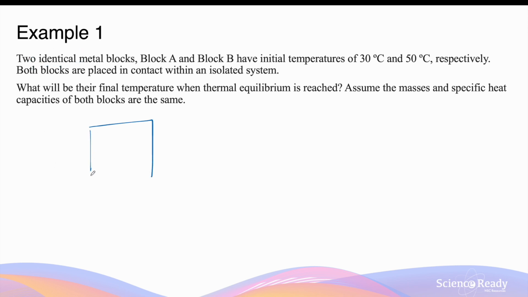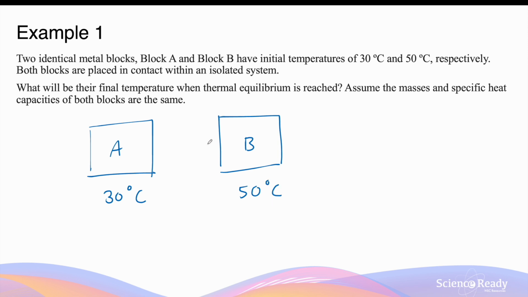So we have block A and block B. Block A has an initial temperature of 30 degrees and block B has an initial temperature of 50 degrees. Heat will transfer from block B into block A as block B has a higher temperature. Now, by the law of conservation of energy, the energy that's released from B should be equal to the energy absorbed by A in the form of heat.